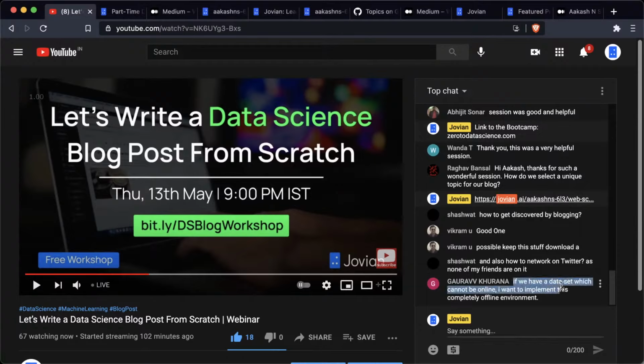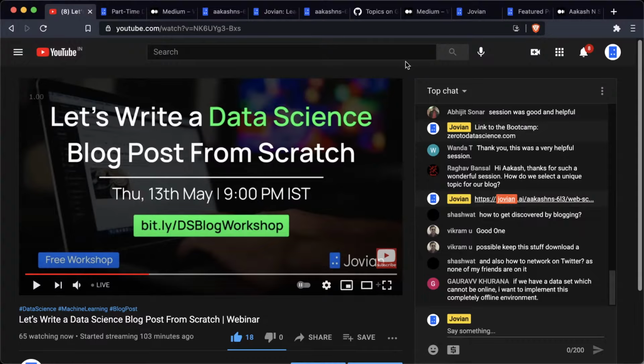If we have a data set which cannot be online, I want to implement this in a completely offline environment. Okay, if this is a question about Jovian, then you can take your Jupyter notebooks, which you are running on your computer, and do your analysis on your computer. And then you can take the Jupyter notebook and you can upload it to Jovian without the data set, so that just the Jupyter notebook, its code and outputs are present, the rest of it not. And that way you can still keep the data set private, but you can make the analysis public.